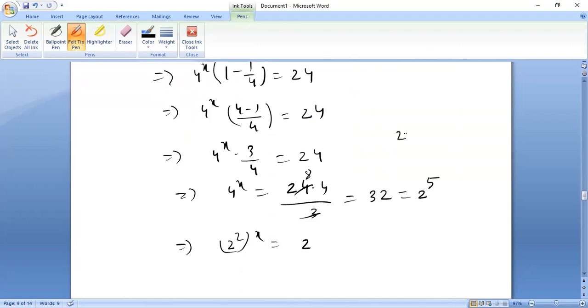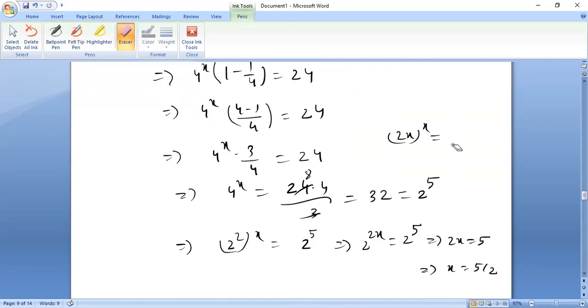Remember, 2x whole to the power x, we have to find the value. Okay, 2 to the power 2x is equals to 2 to the power 5, implies 2x is equals to 5, implies x is equals to 5 by 2.